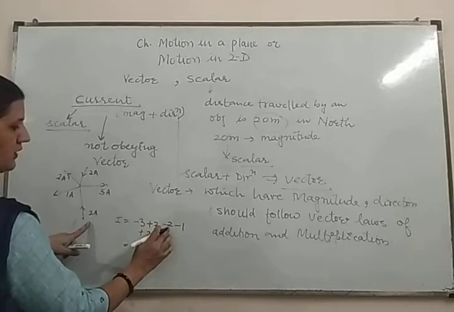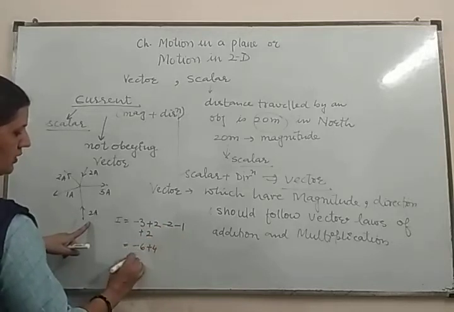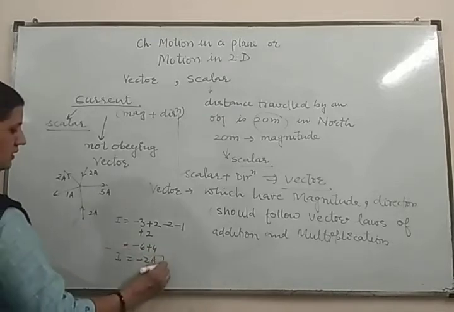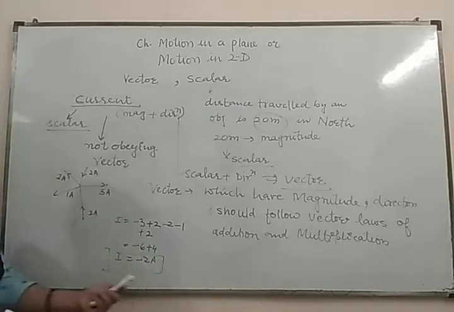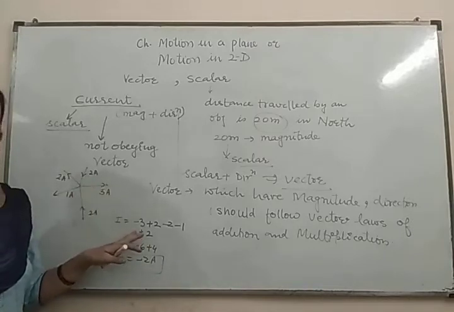Minus 3 minus 2 minus 1 plus 2 plus 2. This is minus 2 ampere. This is the total current at the junction, 2 ampere leaving. So you are solving it by simple algebra.